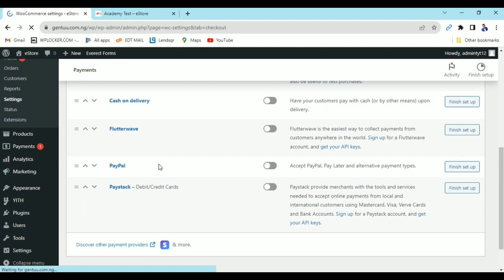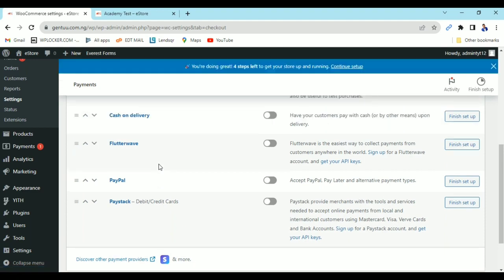But that doesn't mean it's working yet. You have not connected the account to your own account so that you can receive your payment. Now I'm going to show you how to do that. First of all, let us say I want to use Flutterwave. First of all, you activate the account. After activating the account, you come to finish setup.